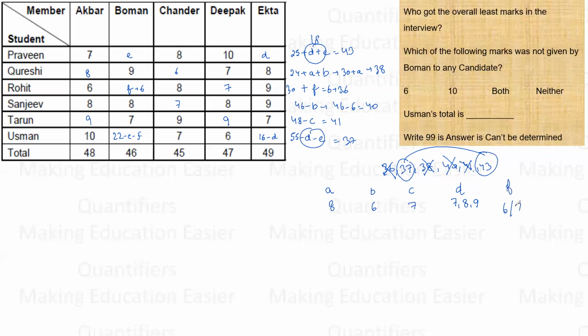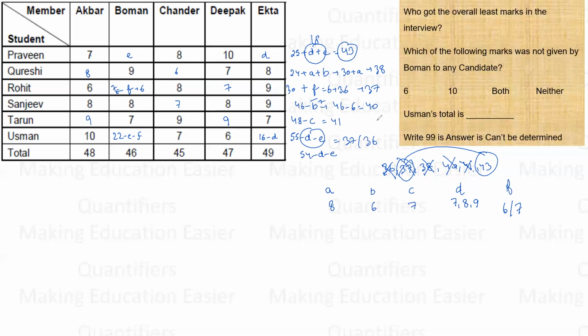Now let us see if F can be 7 or not. If I am keeping F as 7, this becomes 37, right? This was 65 minus, so this becomes 54 minus D minus E. Again the same logic. D plus E cannot be, now I have used the score 37. It cannot be 11 anyway, so it has to be 43. 54 minus 18 has to be 36, right?